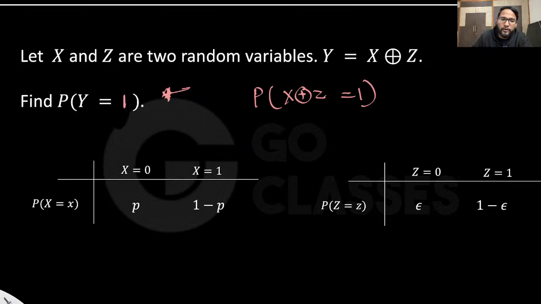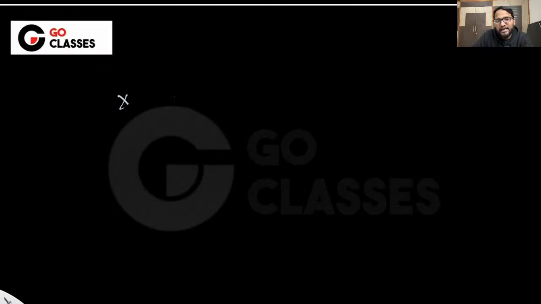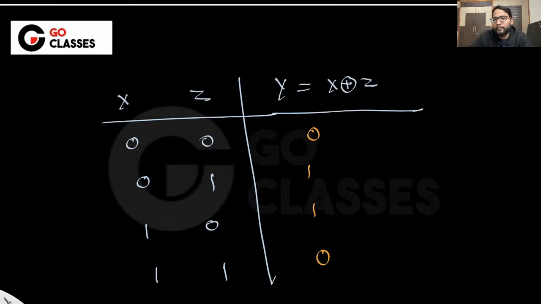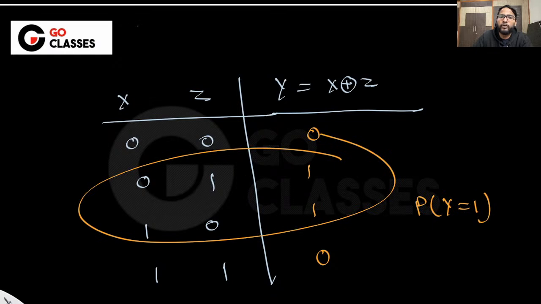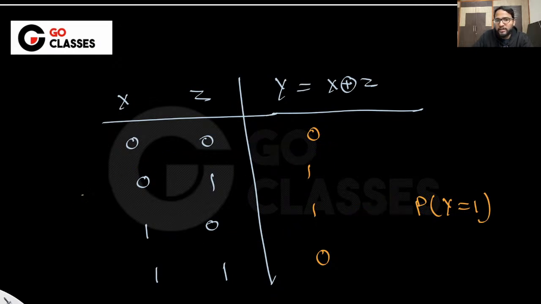See, let me do a table first. X and Z can have 0 0, 0 1, 1 0, and 1 1. These are the four values. This is Y, which they have defined as X or Z, right? And this is the OR, which gives 0 1 1 1. Then they are asking the probability of Y being 1. Then you will say, okay, these rows are basically contributing.